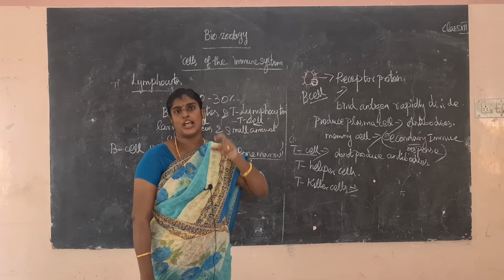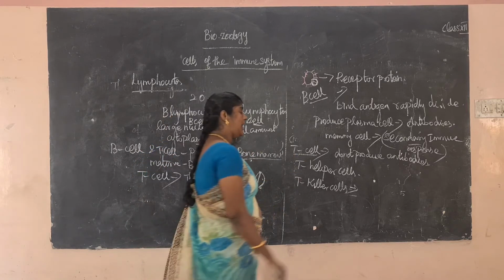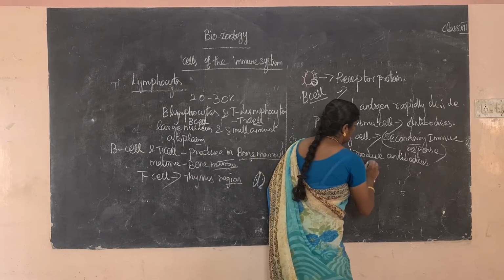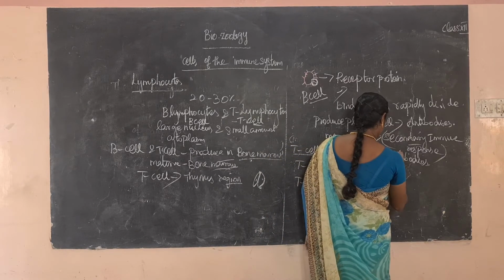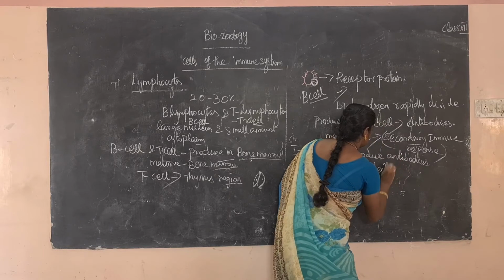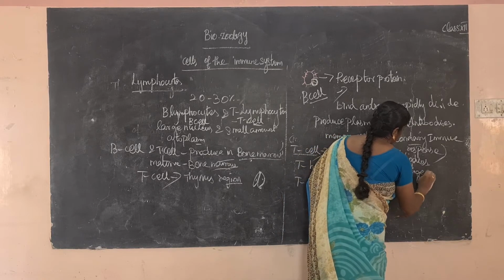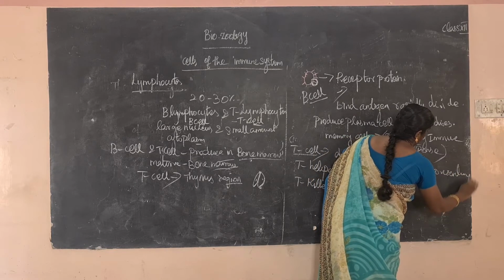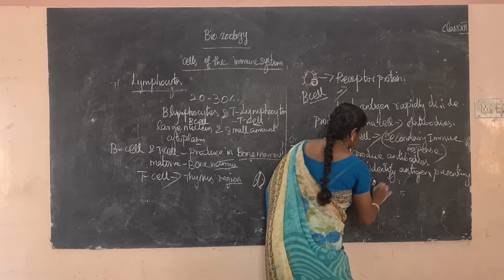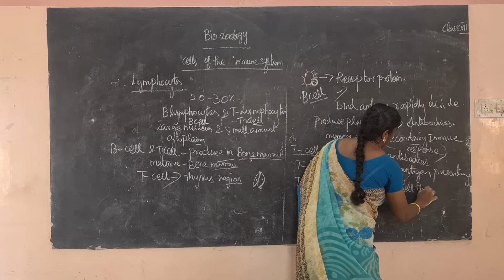Antigen endha cells la present aayirukudho, so easily identify the T cell. Okay va. So identify antigen presenting cells and kill them.